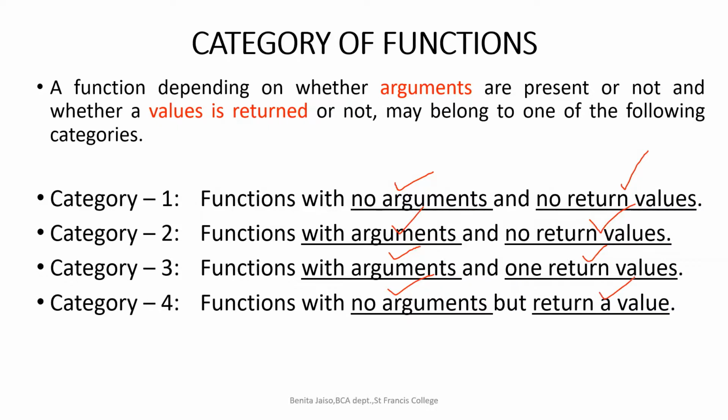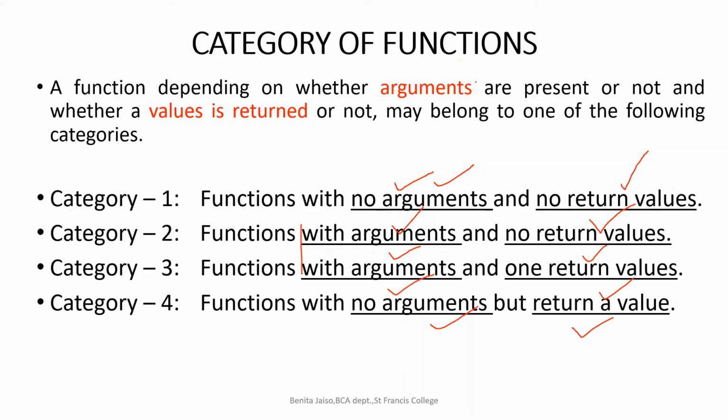So all the 4 types, with and without arguments, in all the different combinations. In the first one there is no return value and no arguments. Here it is no arguments and there is a return value. These are the different categories of function we are going to learn.